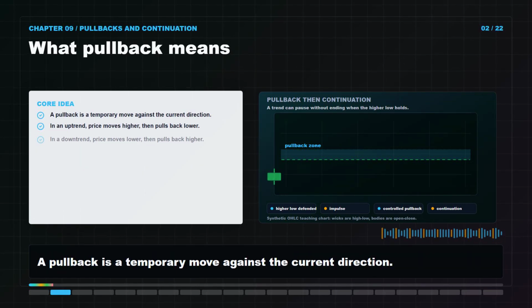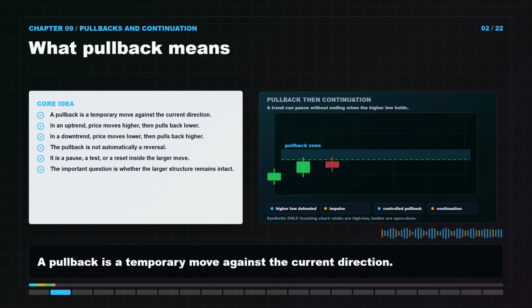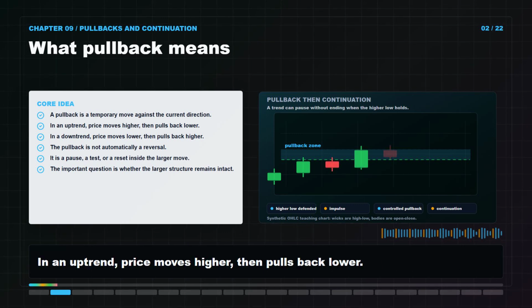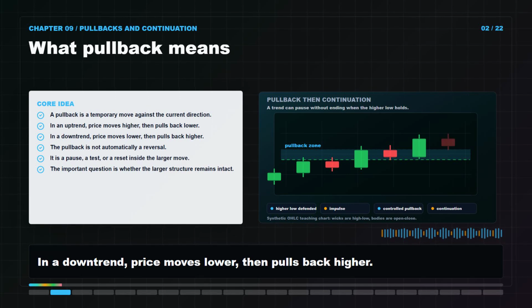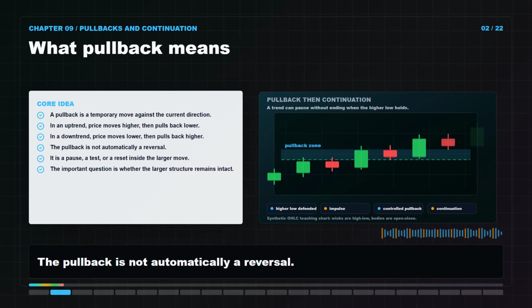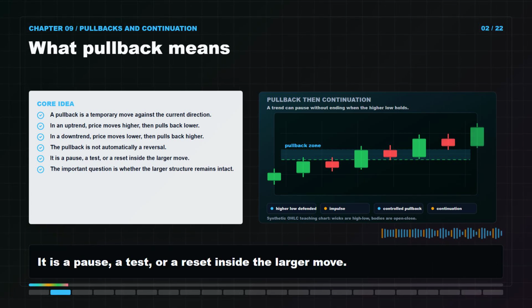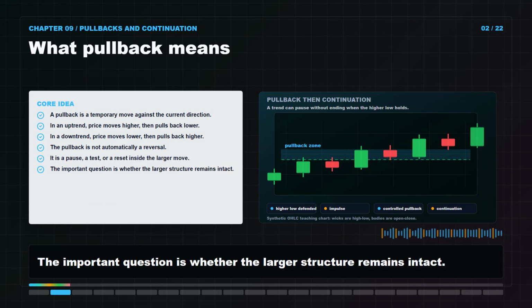A pullback is a temporary move against the current direction. In an uptrend, price moves higher, then pulls back lower. In a downtrend, price moves lower, then pulls back higher. The pullback is not automatically a reversal. It is a pause, a test, or a reset inside the larger move. The important question is whether the larger structure remains intact.